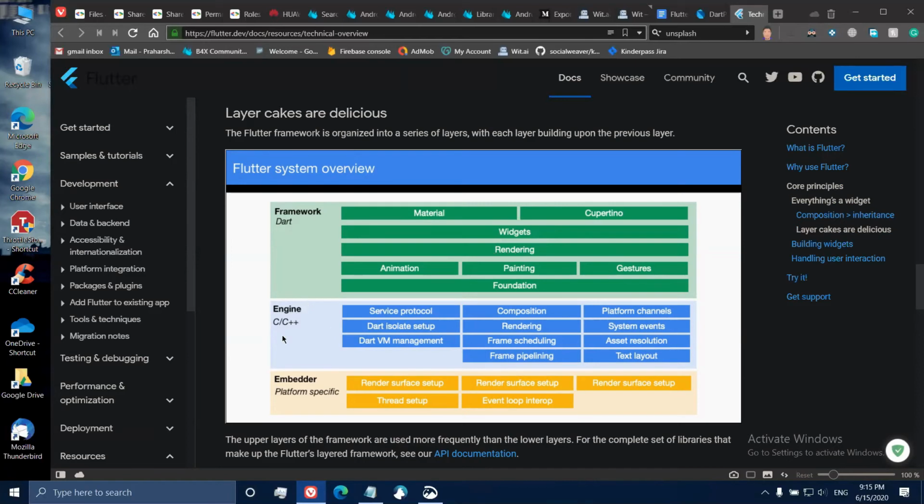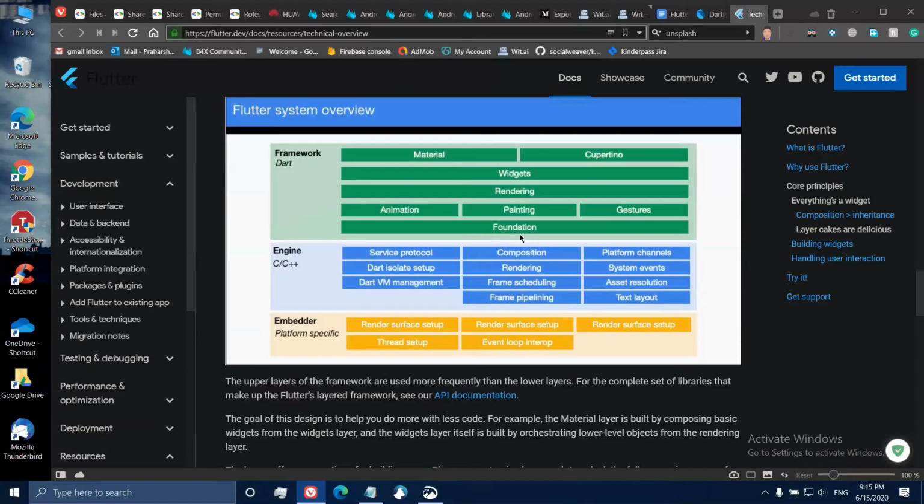This is one of the design implementations that Flutter has made that sets it apart. And then below that we have the foundation set of libraries. In the rendering engine, right, we have different things: asset resolution, system events, rendering, composition.